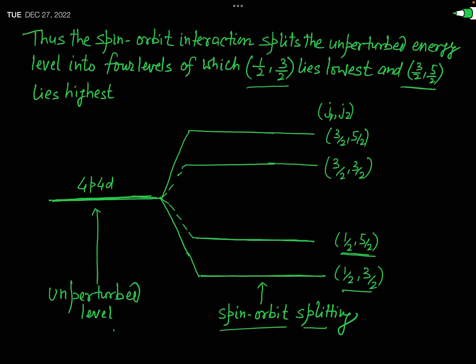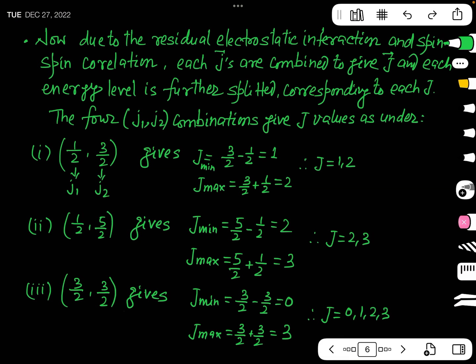Now, when J1 and J2 combine, we will get capital J, and the number of capital J values obtained will represent the different energy levels. So these 4 energy levels again get split due to the residual electrostatic interaction and the spin-spin correlation. Let us see what those energy levels will be, and how many energy levels these combinations will split into.